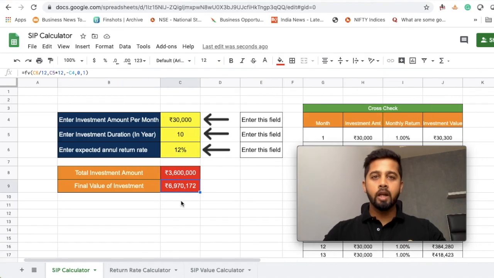So this calculator can be very helpful to do the practical calculations. Here you just need to put the SIP amount, your investment duration and your expected return rate, and you will get your final expected value of your investment.